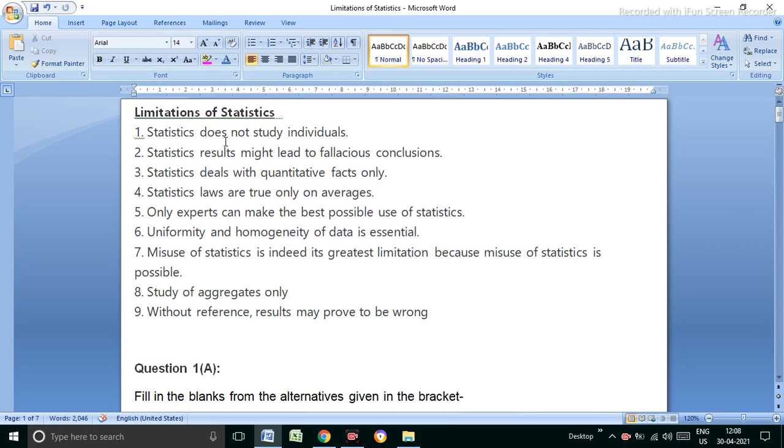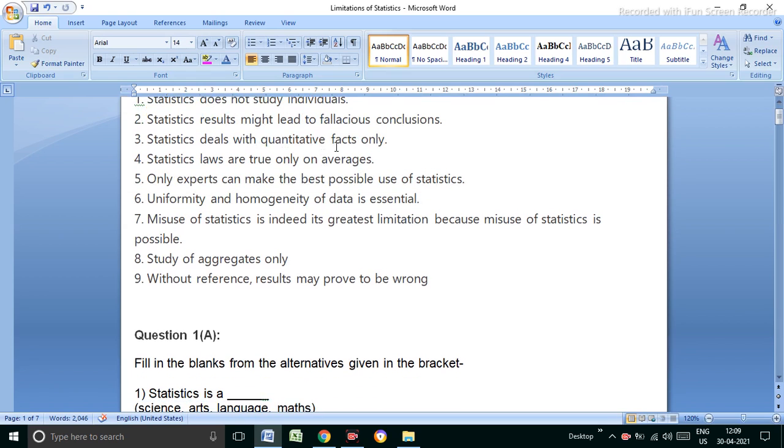The first limitation: it does not study individuals, so the result might be false. Second, it deals only with quantitative, not qualitative data. Laws are true only on the basis of averages. Only an expert person can utilize this type of statistics; a normal person cannot use the formulas and methods in statistics.